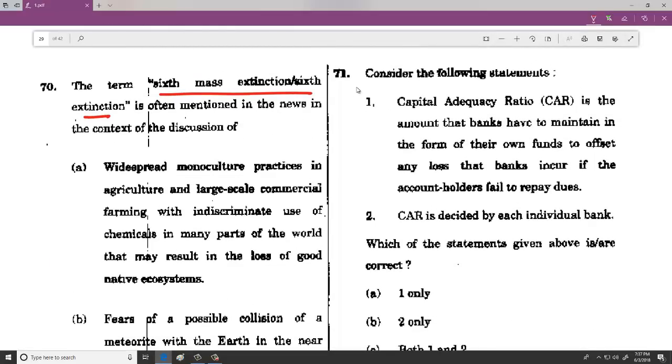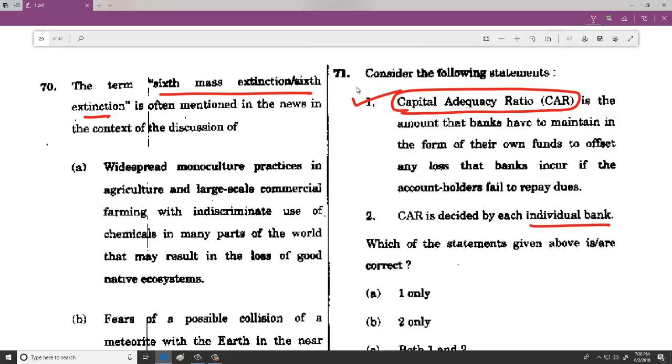And then when I am talking about capital adequacy ratio, what is capital adequacy ratio? It is the amount that banks have to maintain in the form of their own funds so that there won't be bankruptcy. So the statement is absolutely correct. CAR is not decided by individual bank, usually it is determined by RBI along with the Basel norms.